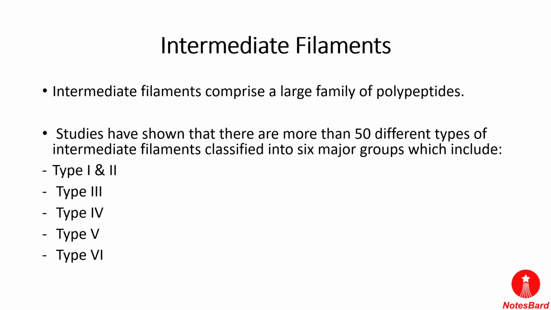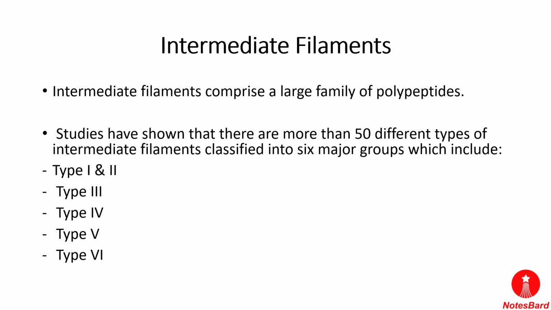Intermediate filaments comprise a large family of polypeptides. They come in a number of different varieties, and each one is made up of a different kind of protein. One protein that forms intermediate filaments is keratin, a fibrous protein found in hair, nails and skin. For instance, you have seen shampoo ads that claim to have keratin for smooth hair. That word keratin comes from the intermediate filament.